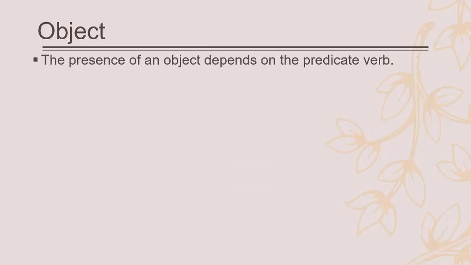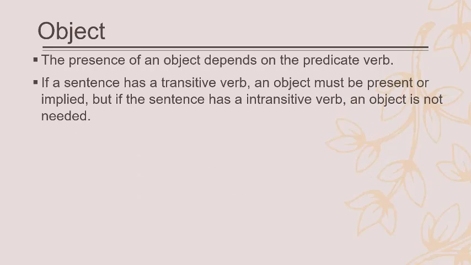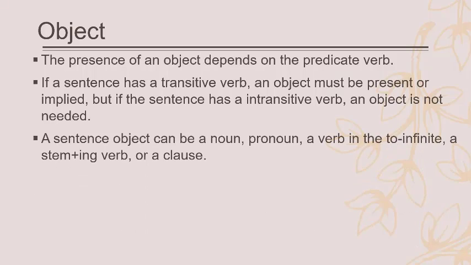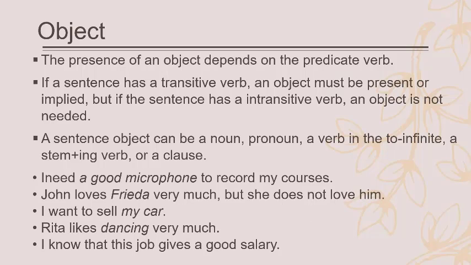And then we have the object. Its presence depends on the predicate verb. Just now we talked about transitive and intransitive verbs. If we have a transitive verb, then an object must be present or implied. But if we have an intransitive verb, an object is not needed, or it cannot take an object. A sentence object can be a noun, a pronoun, a verb in the infinitive, or a stem plus ing, or a clause. Let us see the examples.